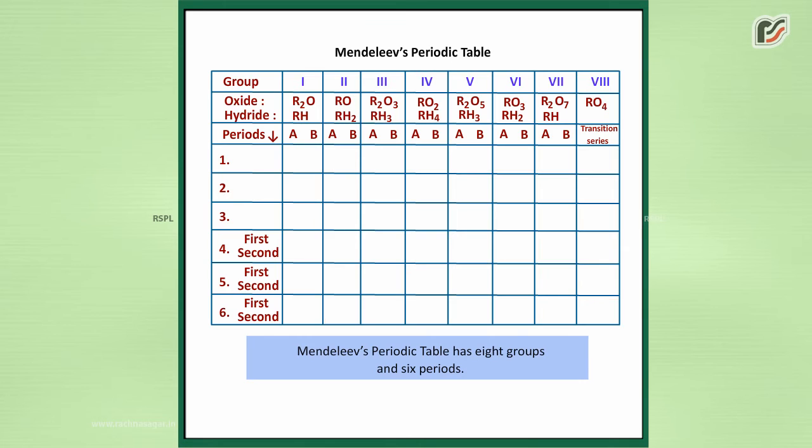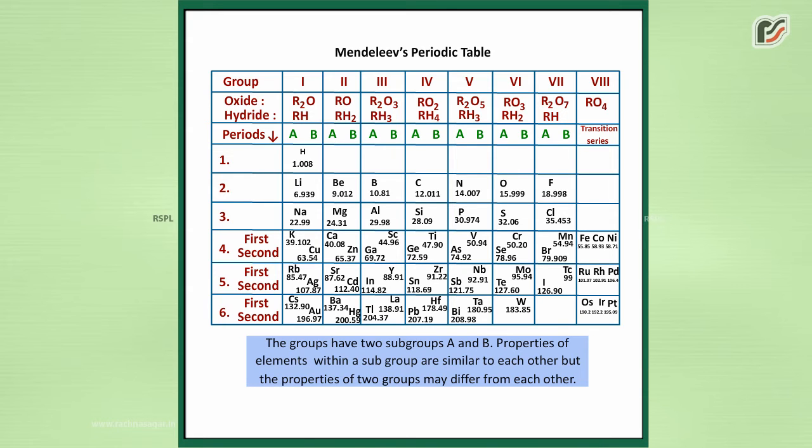Mendeleev's periodic table has 8 groups, that is the vertical columns of the periodic table, and 6 periods, the horizontal rows of the periodic table. The groups have 2 subgroups, A and B. Properties of elements within the subgroup are similar to each other, but the properties of 2 groups may differ from each other.